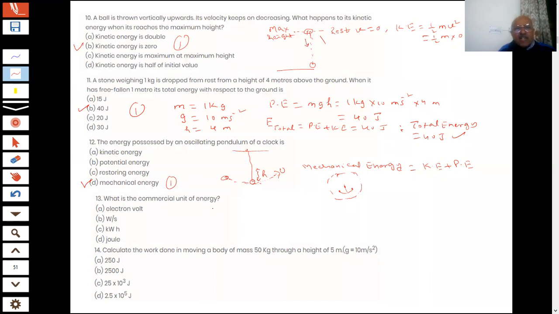What is the commercial unit of energy, students? So C part, kilowatt hour. We told you power was defined in watts, student, and for commercial purposes what we use is kilowatt. And also we say hours, how many hours we are consuming, that is considered as 1 unit of electrical energy.